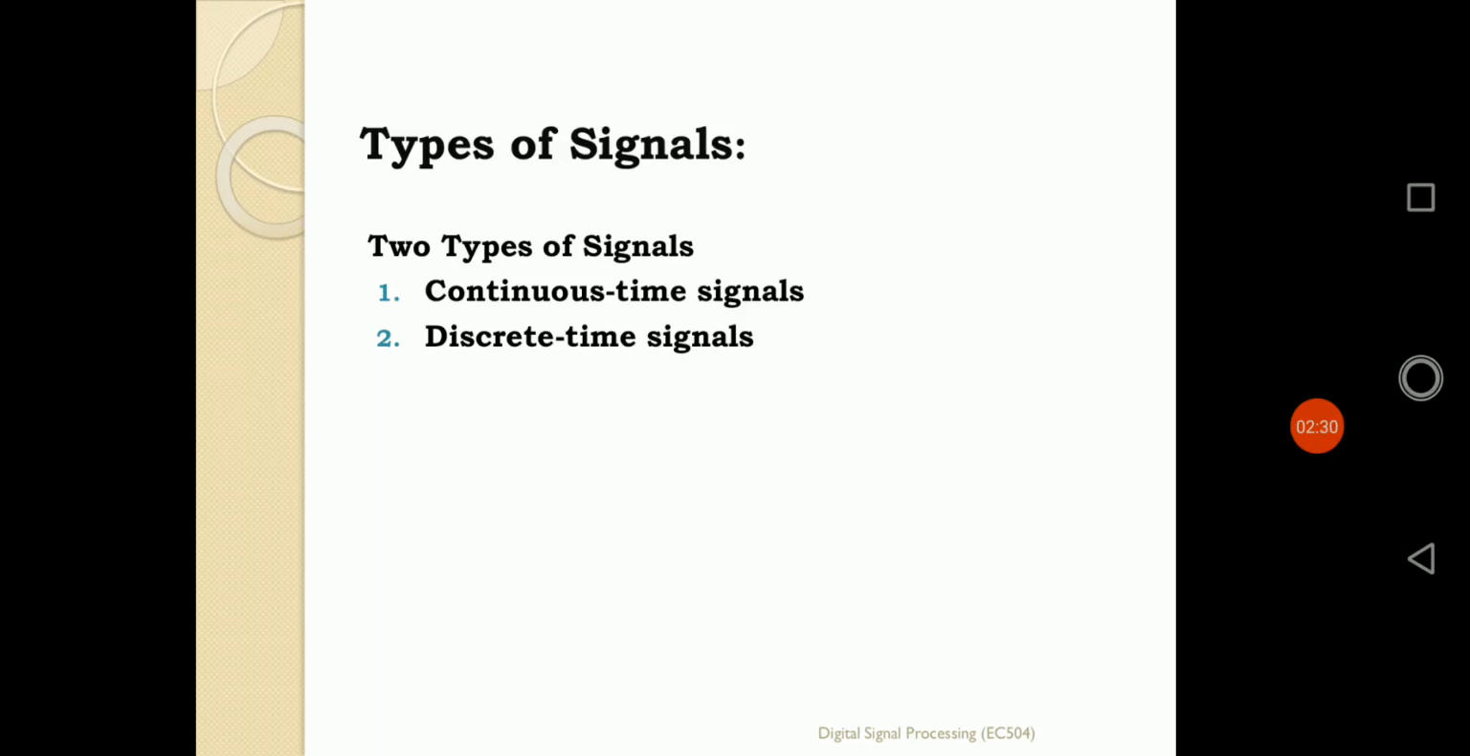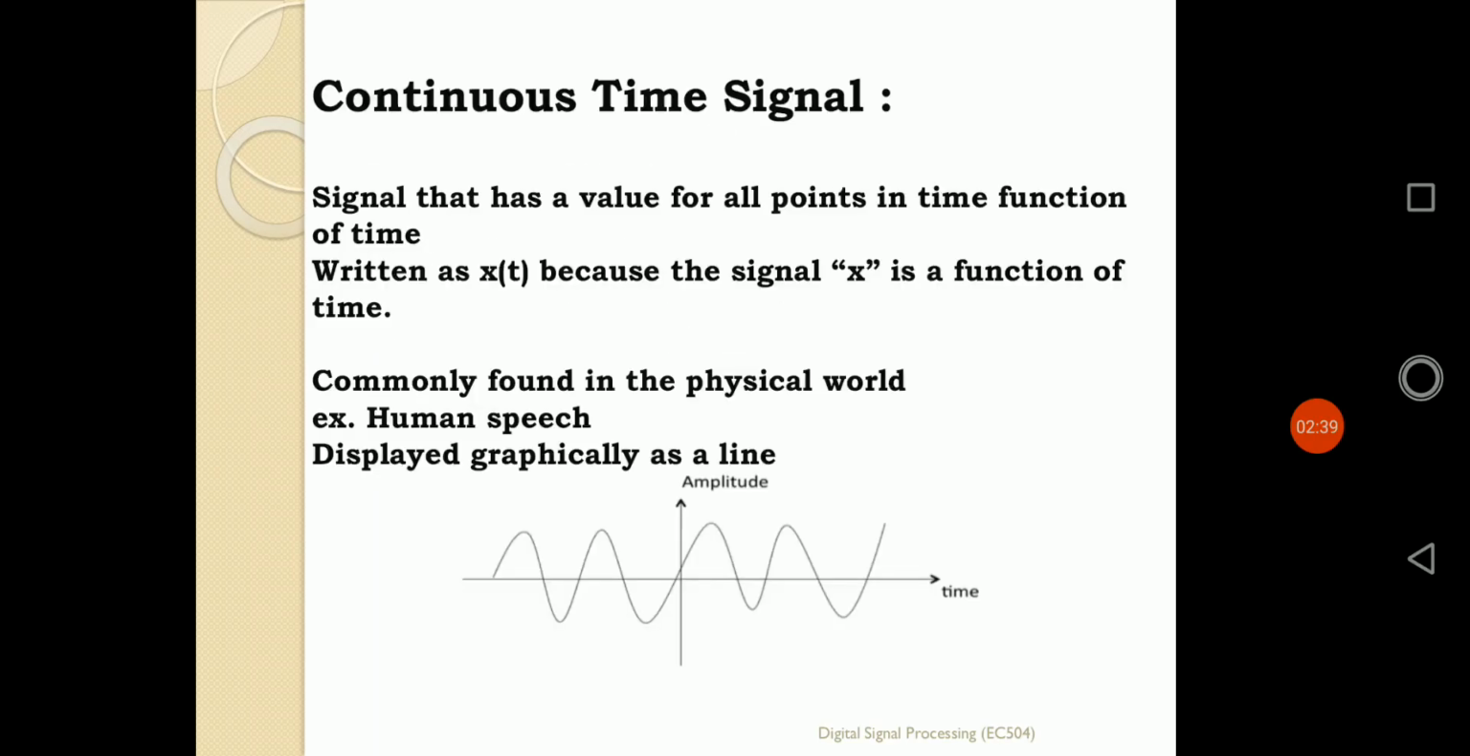The first one is the continuous time signal. Continuous time signal means the time is continuous in nature, and in the second, time is discretized in nature. How are they defined? The continuous time signal is a signal that has a value for all points in time. That means for each and every instant of time, the signal has a particular value. For each and every value of time, the signal has some existence. In that way, a signal is defined as a continuous time signal.